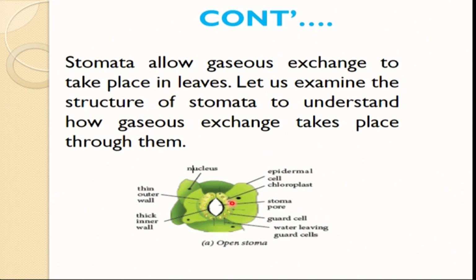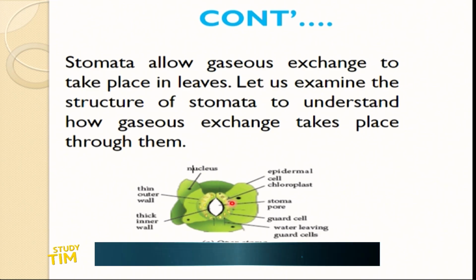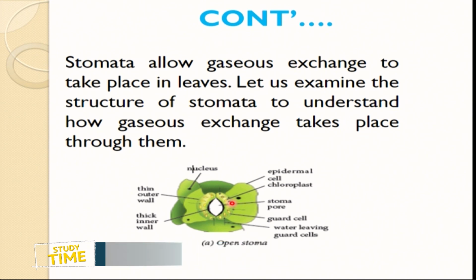Yes, stomata allow gaseous exchange, as I mentioned earlier, to take place in the leaves, because most of the time they need carbon dioxide to carry out photosynthesis. So they need to allow carbon dioxide to enter and oxygen to leave the leaf. Let us examine the structure of the stomata to understand how gaseous exchange takes place.